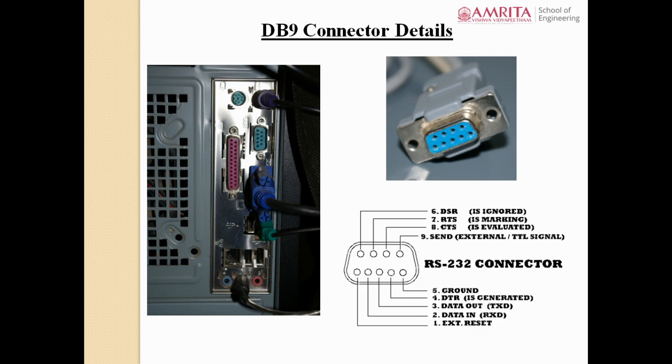Say, for example, one block needs to transmit data to a PC. So what does it do? It will make the request to send as 1. The transmitter will make pin number 7 logic 1, or make that pin high. So what does the receiver identify? The receiver will understand that somebody else is trying to transmit something to it. So if one block needs to transmit data to a receiver, it will make this RTS as 1. RTS means request to send.